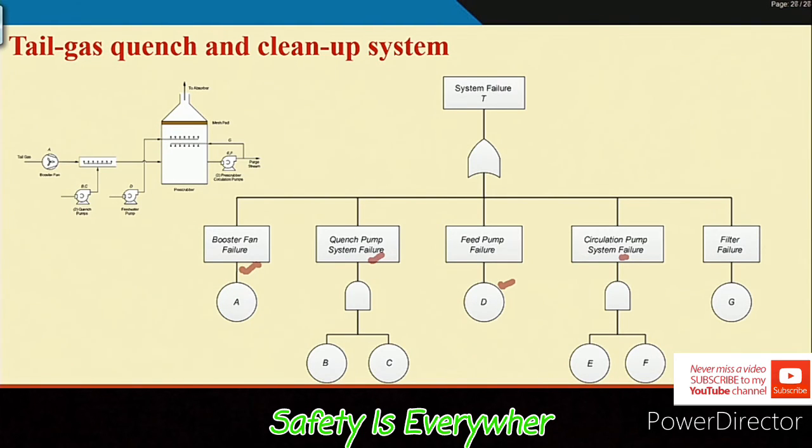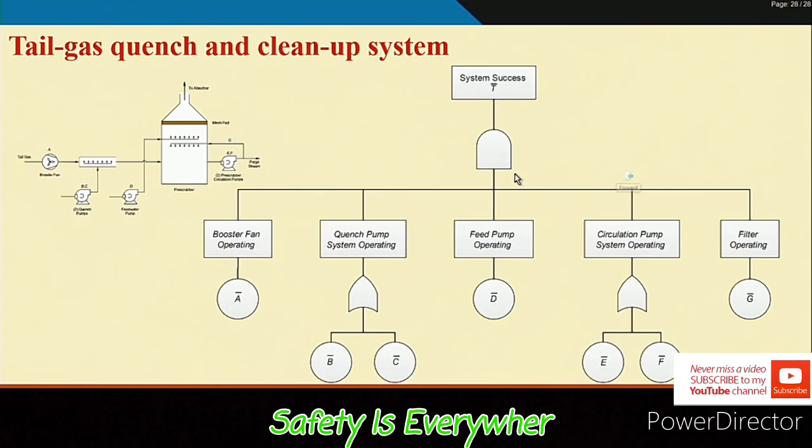Now, if we want to see the successful path, once you use the MOCUS algorithm, you will get the cut sets from this. Then what will be the success one? Success one we can write like this, system success T bar.